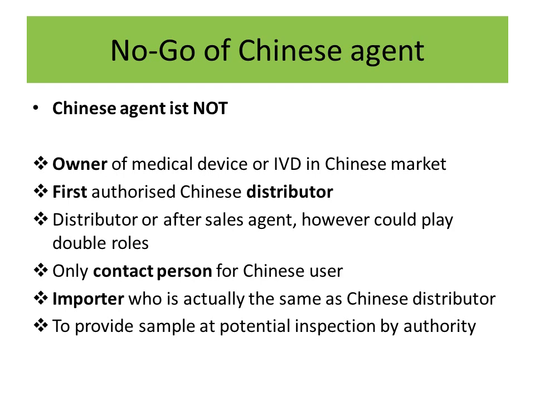Sometimes the Chinese authority has an unexpected inspection. In this case, the Chinese agent should inform the Chinese distributor to provide samples for testing. Summarized, the Chinese agent is an intermediary between the legal manufacturer and the Chinese authority at registration, partly a coordinator between himself, the legal manufacturer, and the Chinese authority at post-market activities, and lastly an expert of regulation in China.